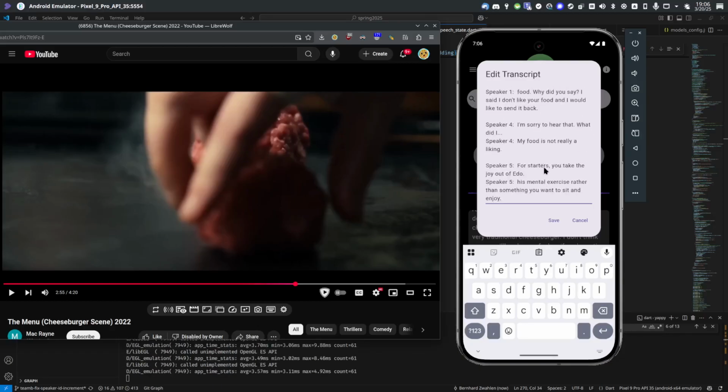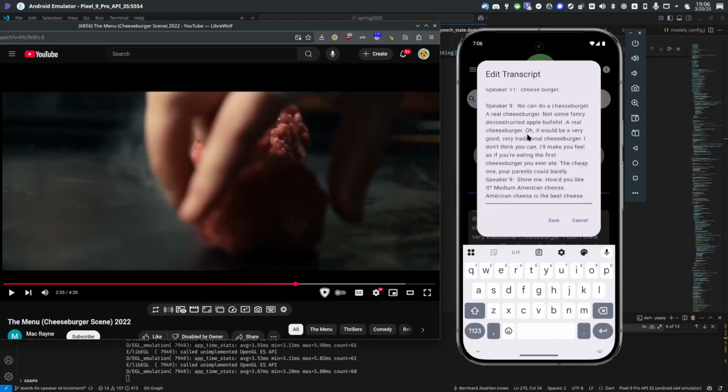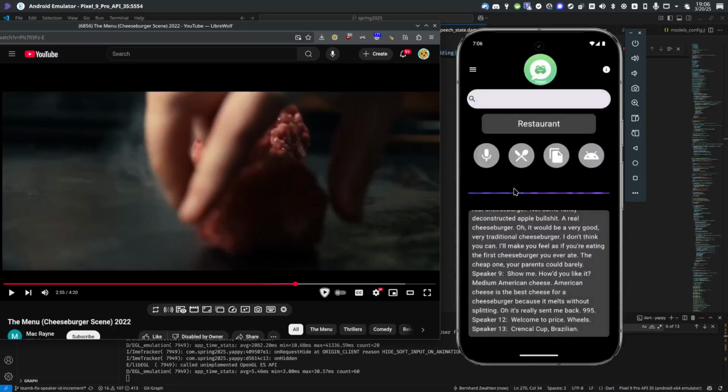Get rid of anything like that. AI speech recognition is not that fantastic quite yet, so it does sometimes overestimate how many speakers there are, but that should not matter in this case. If we hit save, that transcript will be passed along to OpenAI.